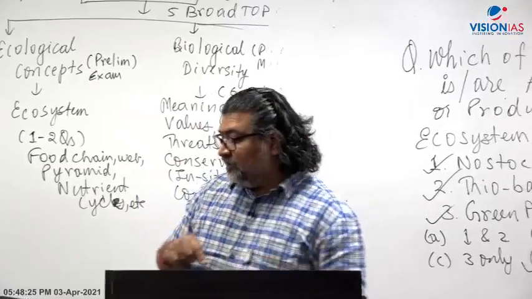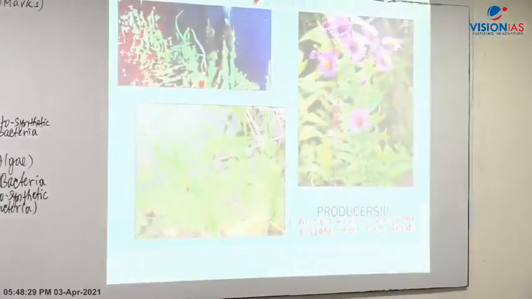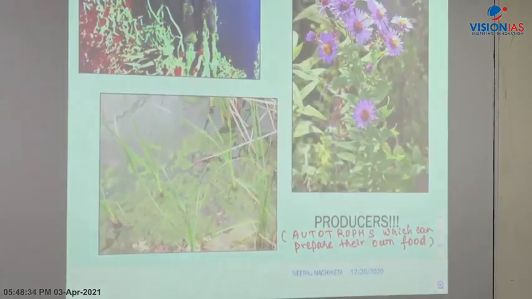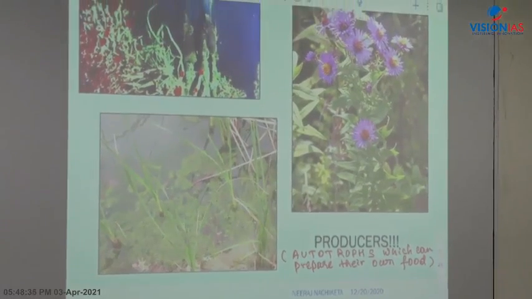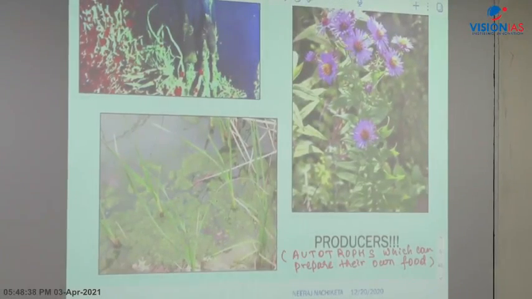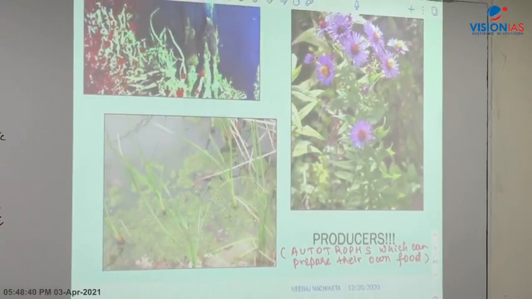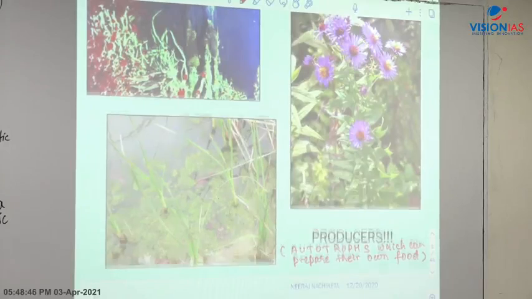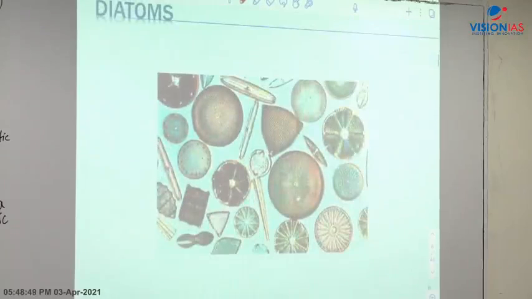All right. So now let's come to this part of producers, which I've given on the slide here. When you talk about producers, the producers can be of two types. It can be photosynthetic, and at the same time it can be chemosynthetic. It can be both photosynthetic as well as chemosynthetic. Now if you see further, diatoms.